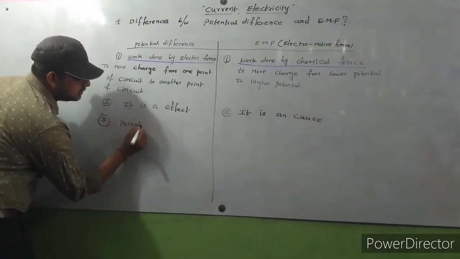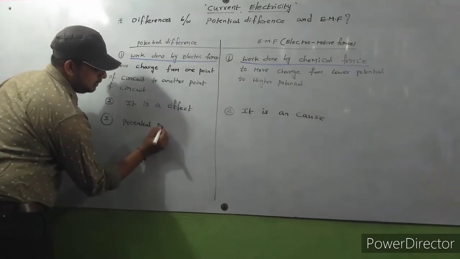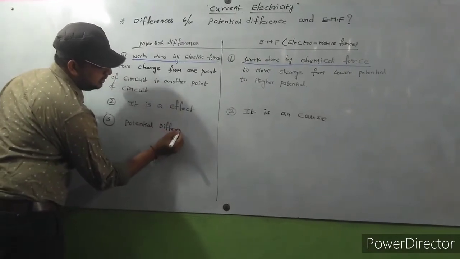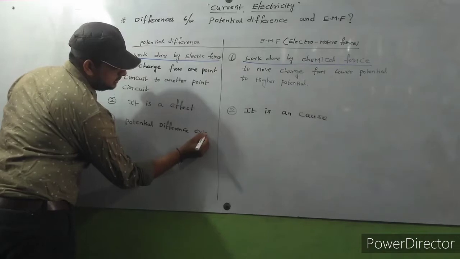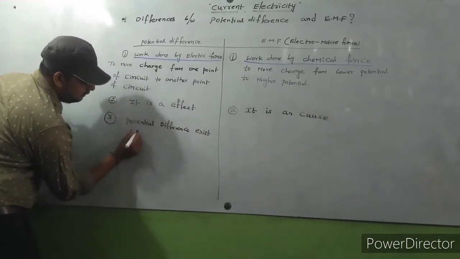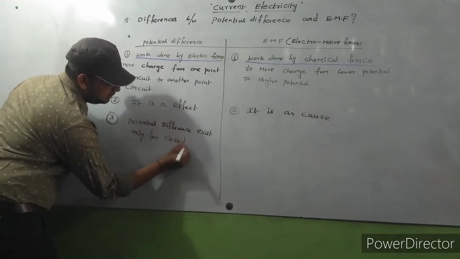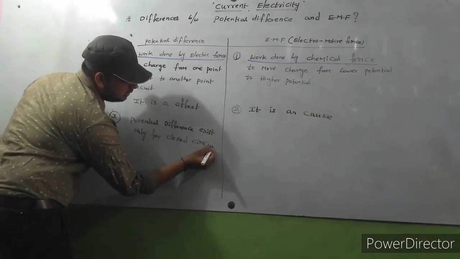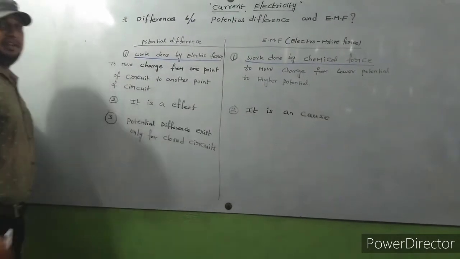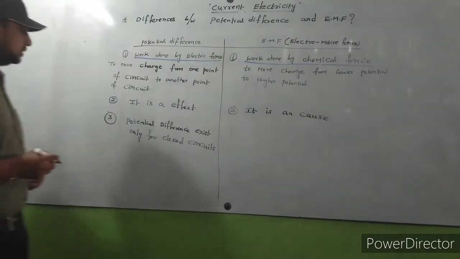Next. Potential difference exists only for closed circuits. It only exists for closed circuits.